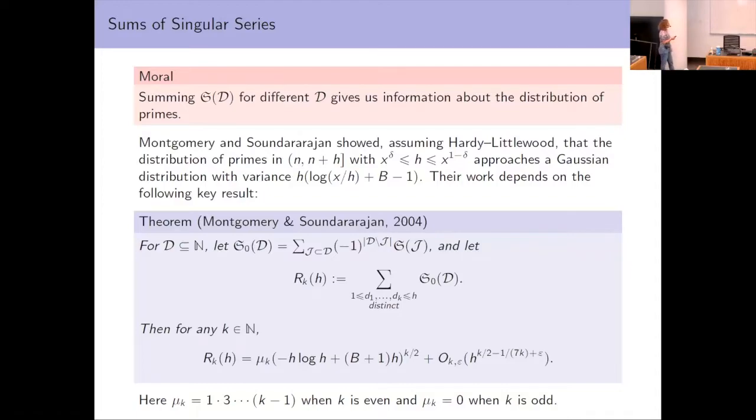One point here is that in the error term, this minus 1 over 7k is not particularly convincing as an asymptotic. In particular, when k is odd, we don't even have a main term. So we don't know the asymptotic size of these sums when k is odd. And when k is even, we don't understand the second order terms.